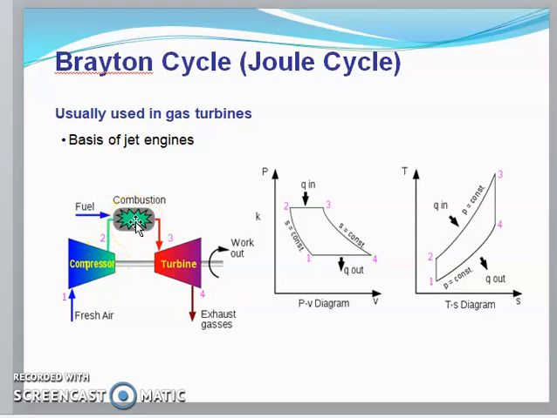The fuel will be burned with the air, and gas will be formed at higher pressure and higher temperature. In the turbine, it is expanded, so work will be output. After expanding, the gases will be released to the atmosphere. This is the simple working function of the Brayton cycle. Here I have shown the PV diagram and TS diagram for the Brayton cycle.